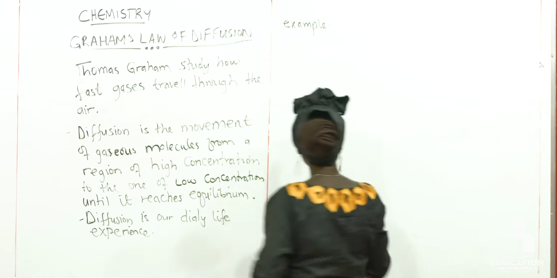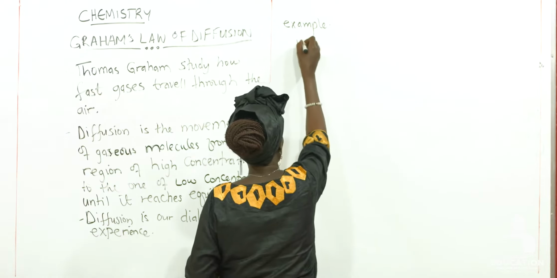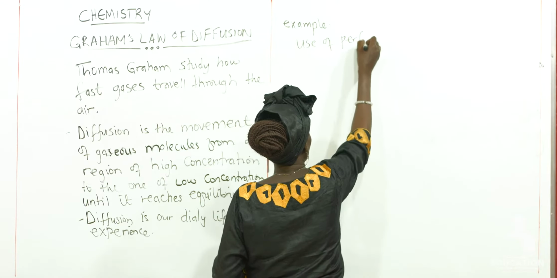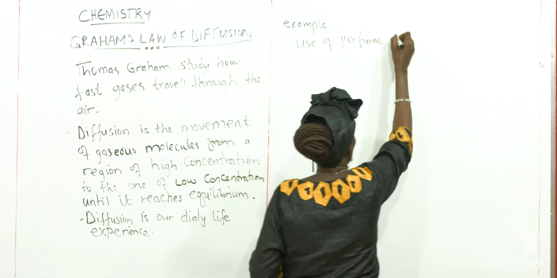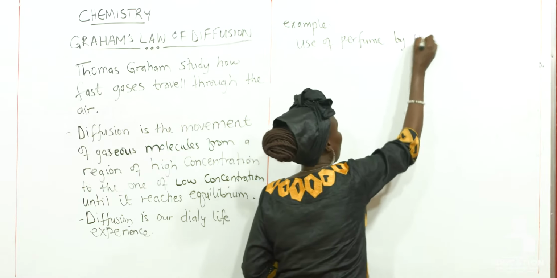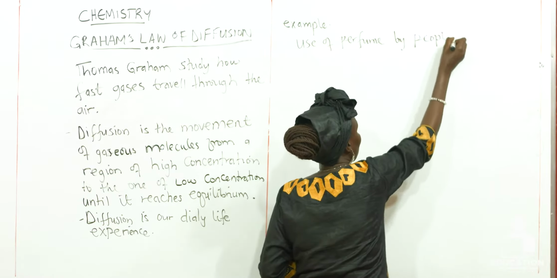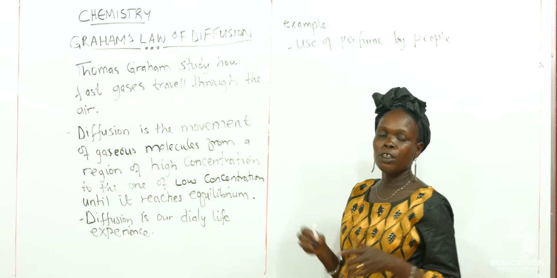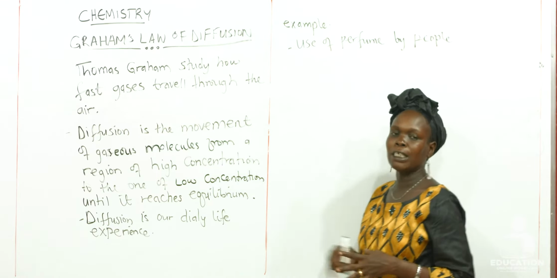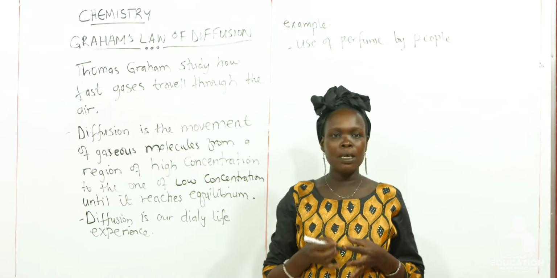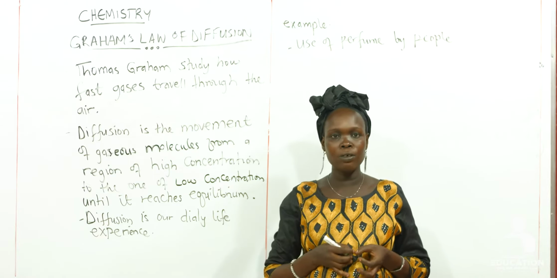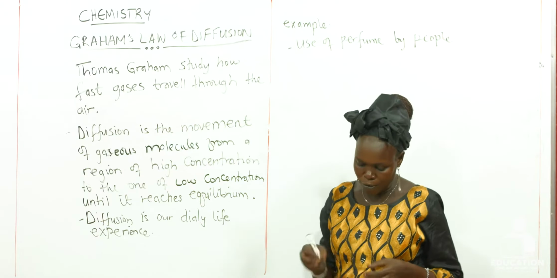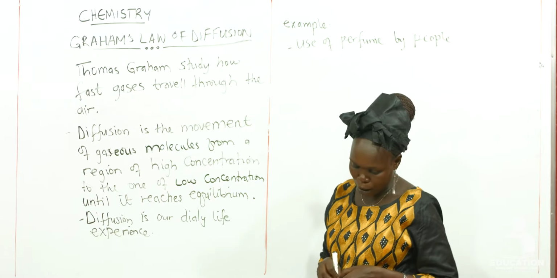So, the use of perfume by people. When you spread perfume over your body, it takes the bad smell out and you have a very good smell, and this is actually done through diffusion. It diffuses into your body.